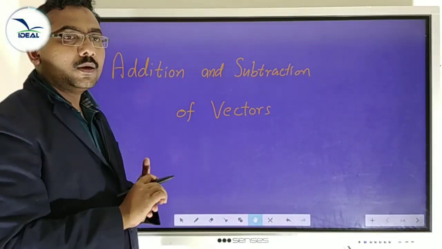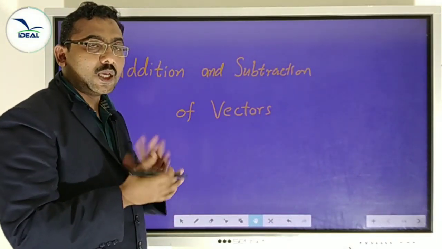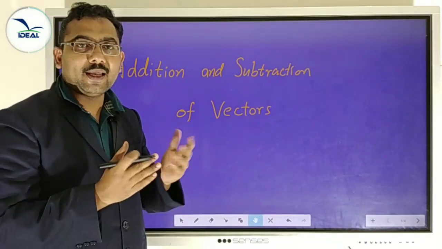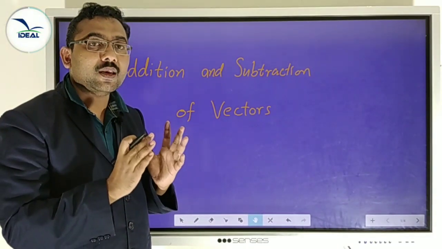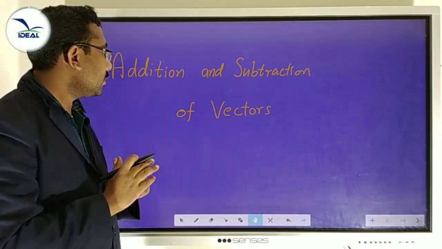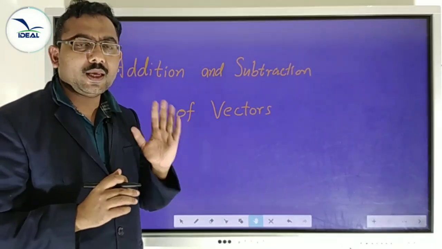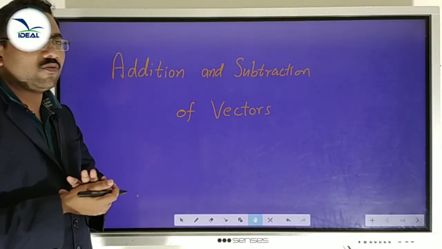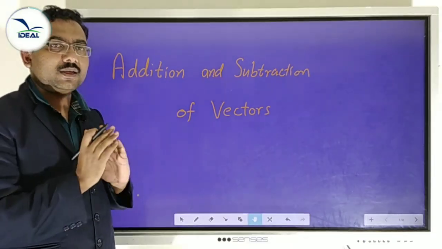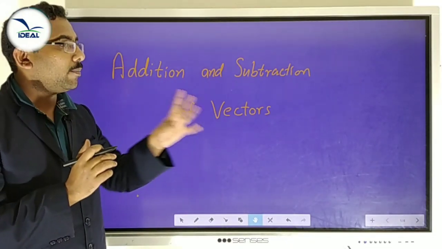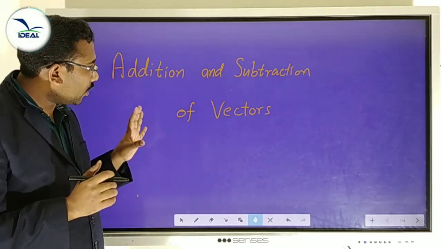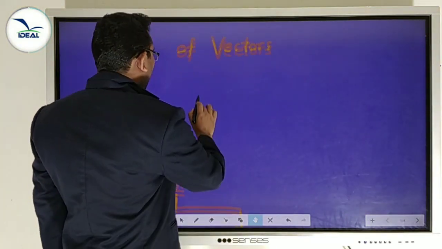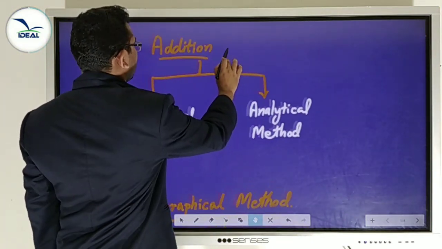We studied different types of vectors: equal vectors, opposite vectors, like vectors, unlike vectors, parallel vectors, anti-parallel vectors, unit vector and null vector, and coplanar vectors, collinear vectors, etc. Now we have to discuss the addition and subtraction of vectors: how we add vectors, and how we subtract one vector from another. First, we discuss the addition of vectors.